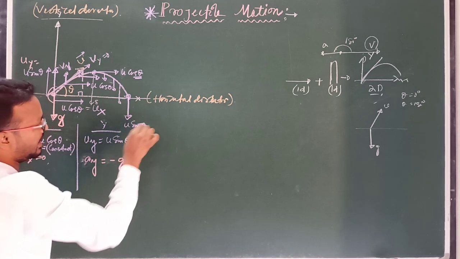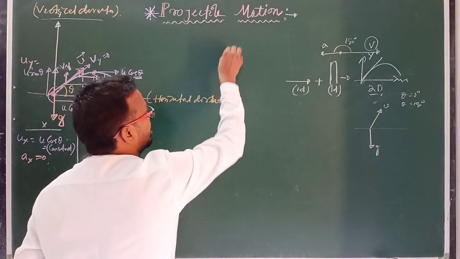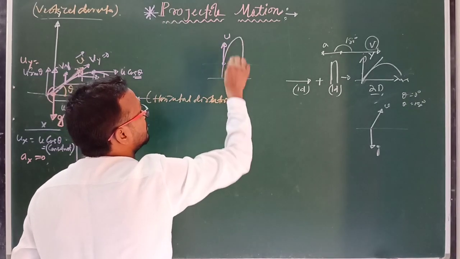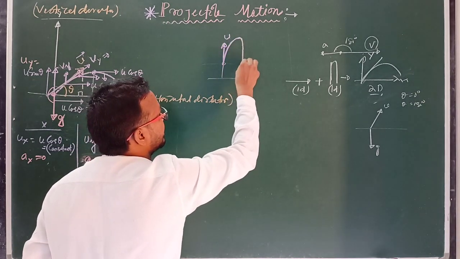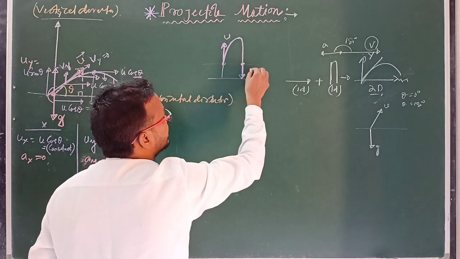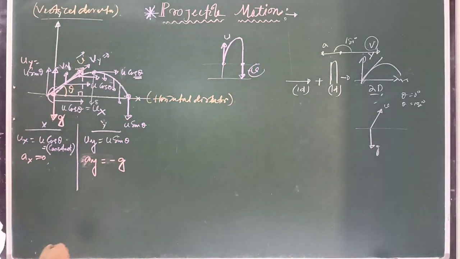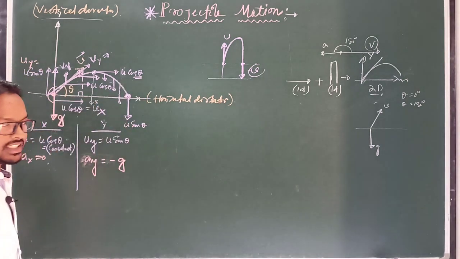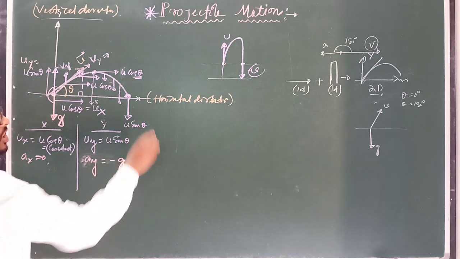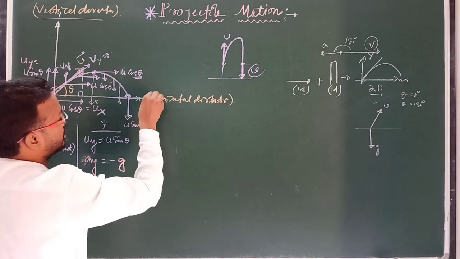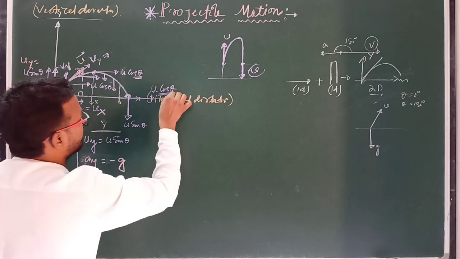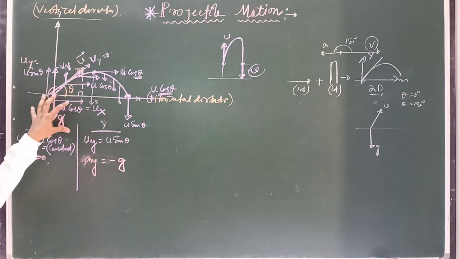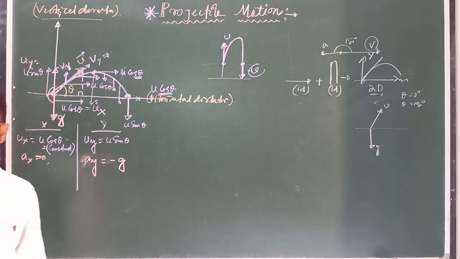U sin theta. Clear? Why? Because it is at the same horizontal level from the reference line. Suppose here the initial velocity is u, and when the particle reaches this point in the downward direction, its velocity will be u, but with a negative sign. Similarly, if this velocity in the upward direction is u sin theta, then at this point the velocity in the downward direction is u sin theta. Clear? But the horizontal velocity is again constant, meaning u cos theta is constant throughout the motion. Clear? And this is known as the graphical representation of a projectile motion.